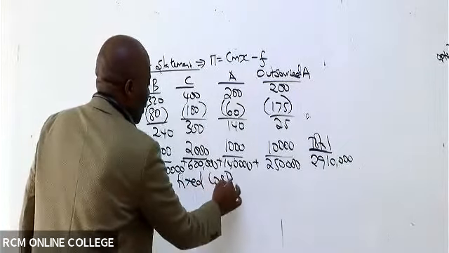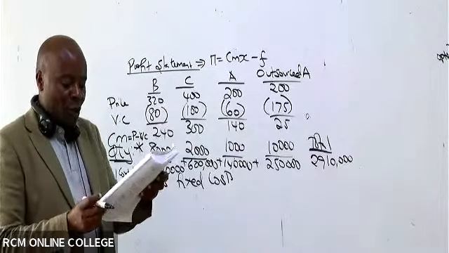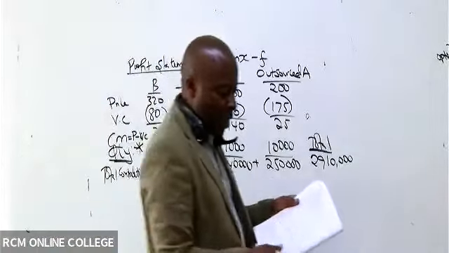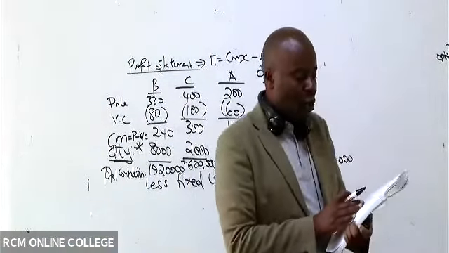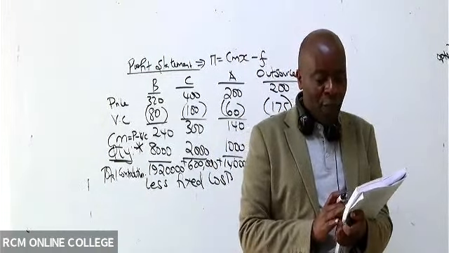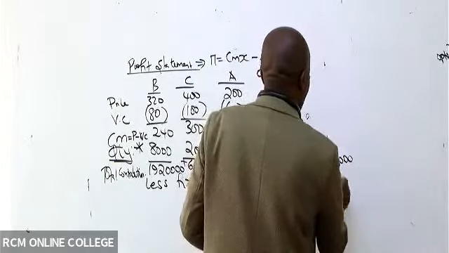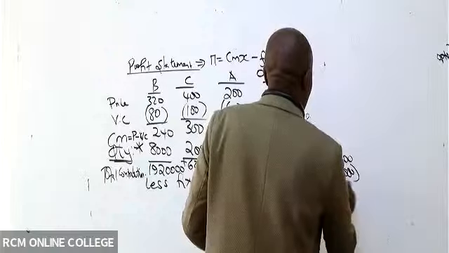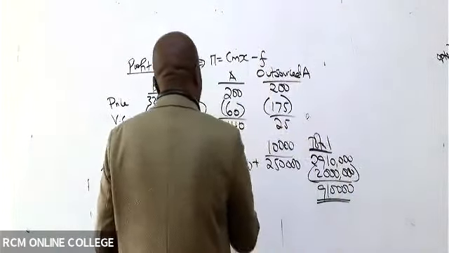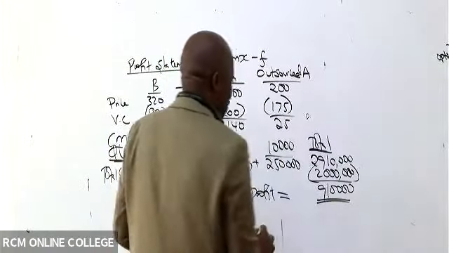Fixed costs. Because fixed costs, we do not want to put for each product, because they are common, right? So the fixed cost, which they have told us to work with in note number 6, is a fixed cost of how much? 2 million. So should you subtract, what are we able to get here, ladies and gentlemen? This is your net profit after doing all that work. We have a net profit of how much?